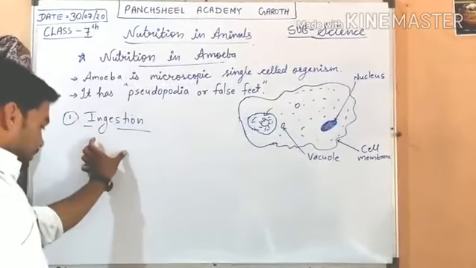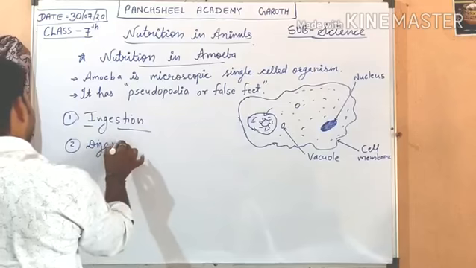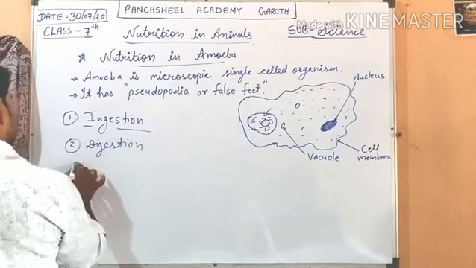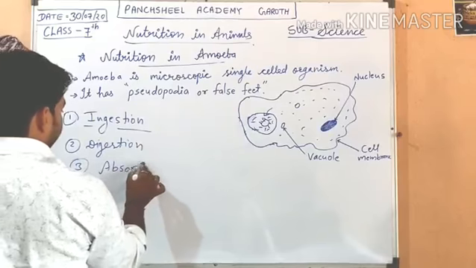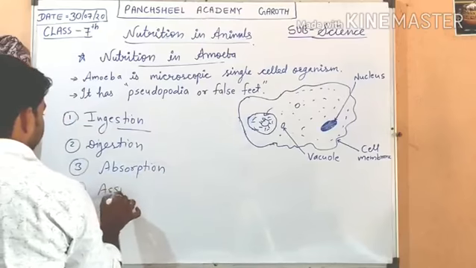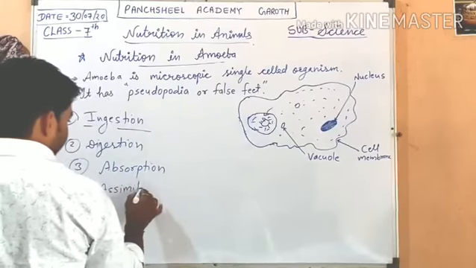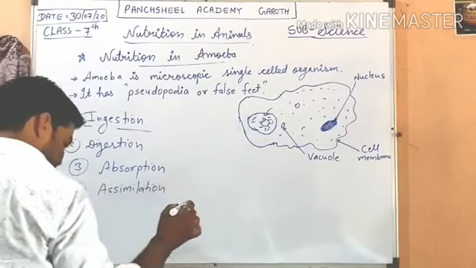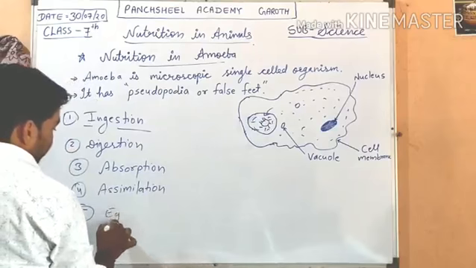So first ingestion, second digestion, third absorption, fourth assimilation, and fifth is egestion.